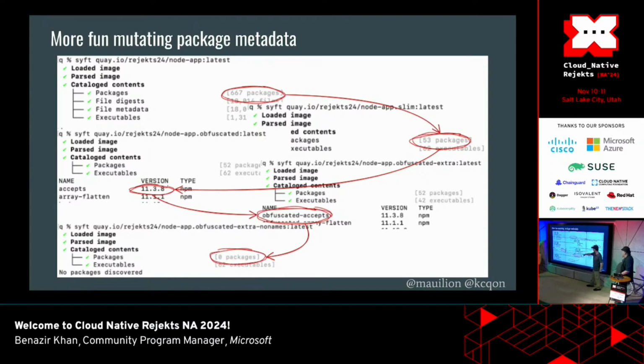So this is one example of name mutation. You can choose a random name. The app will still work, but the scanners will fail because they won't be able to do a lookup. And you can also remove the names completely, which is the case right there. We see 0 packages. And that's because the names were removed, the packages are still there.